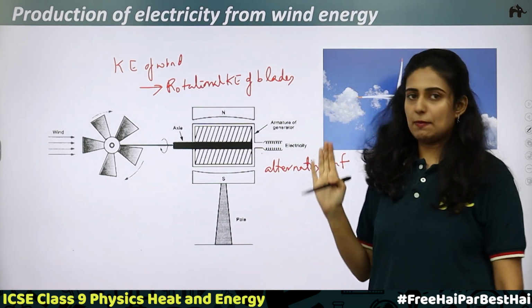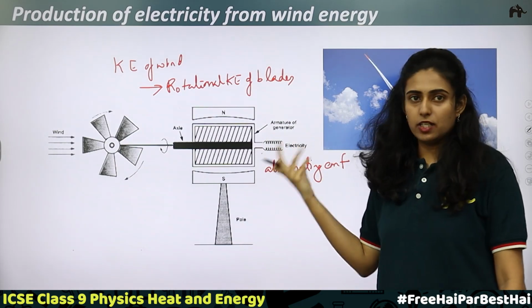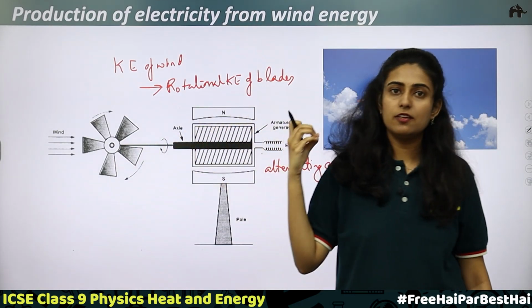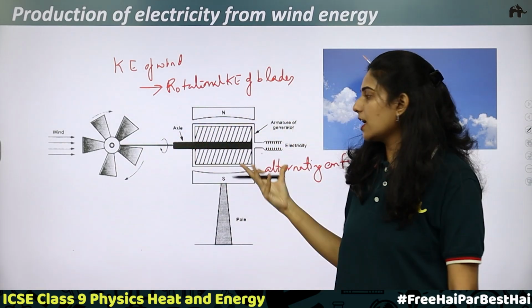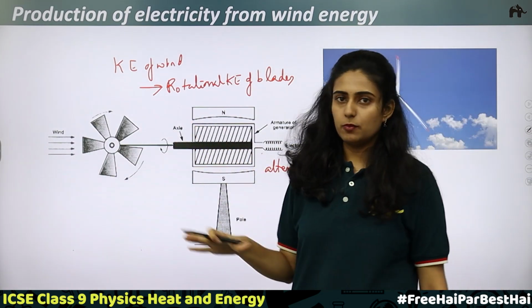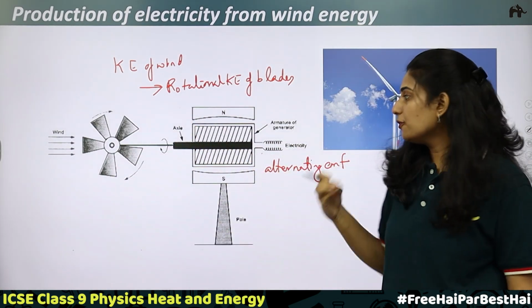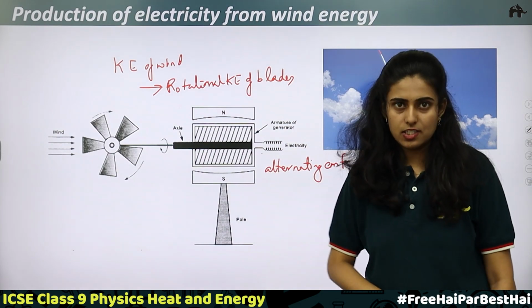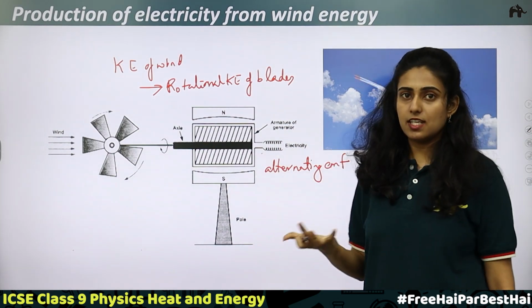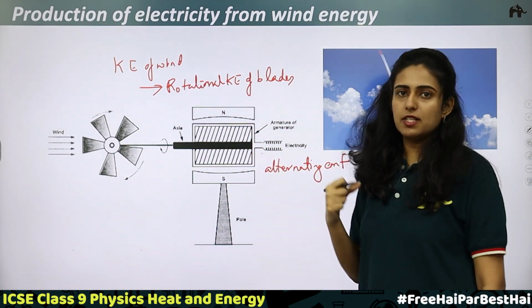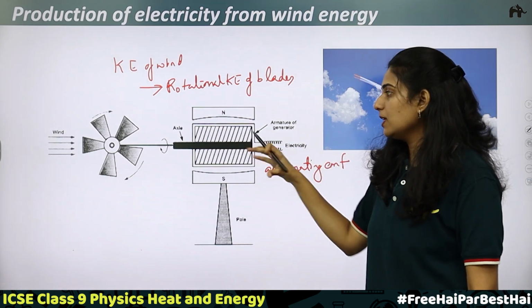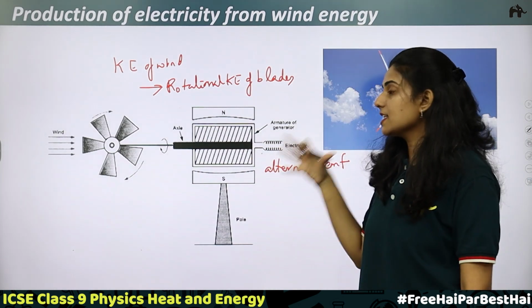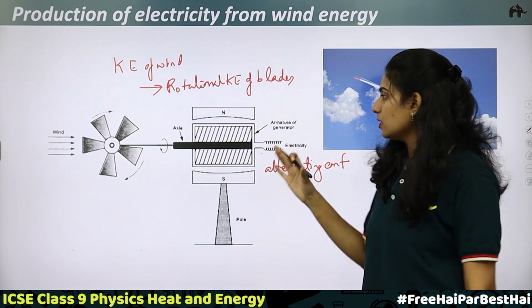Now, the power that is produced from a single windmill will be very small. That is, the electric current produced from a single windmill will be very small. So, to produce electricity on a large scale, what should be done? More windmills are required. When more windmills are installed at the same place, we call it a wind farm.